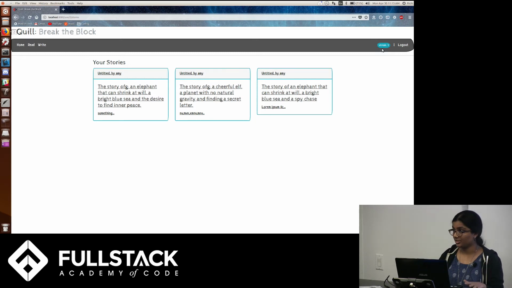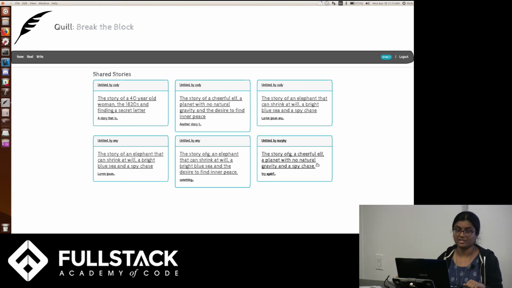Quill is using React-Redux on the front end, Bootswatch for CSS styling, and on the back end using Express, Postgres, and Sequelize. The desktop app is courtesy of Electron, which is pretty awesome.